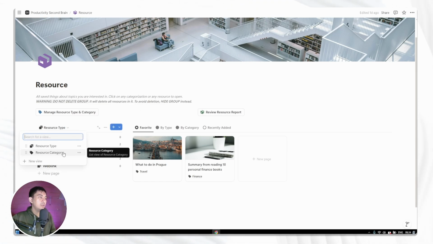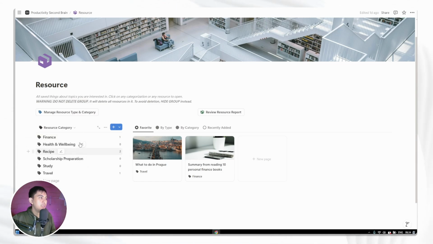And another categorization is a really straightforward one, which is category. This is basically a label saying what this resource item is about. So let's say the Prague notes is about travel, and there's also a summary for personal finance books, which is about finance, and you can also get creative.